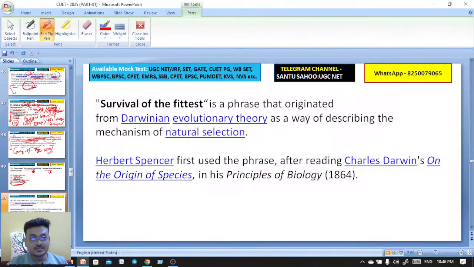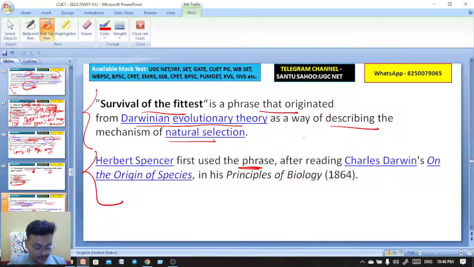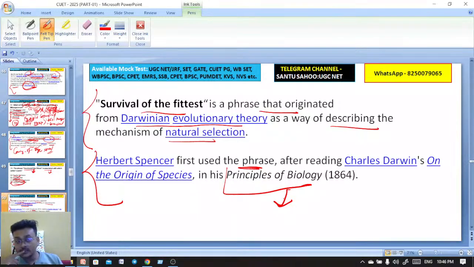The next slide. Survival of the fittest is a phrase that originated from Darwinian evolutionary theory as a way of describing the mechanism of natural selection. Okay, that is originated from. But Herbert Spencer first used the phrase, that is survival of the fittest, after reading Charles Darwin's On the Origin of Species in his work that is called Principles of Biology. Principles of Biology. Now got it? Survival of the fittest. This phrase was first used in the work called Principles of Biology after reading Charles Darwin's On the Origin of Species.